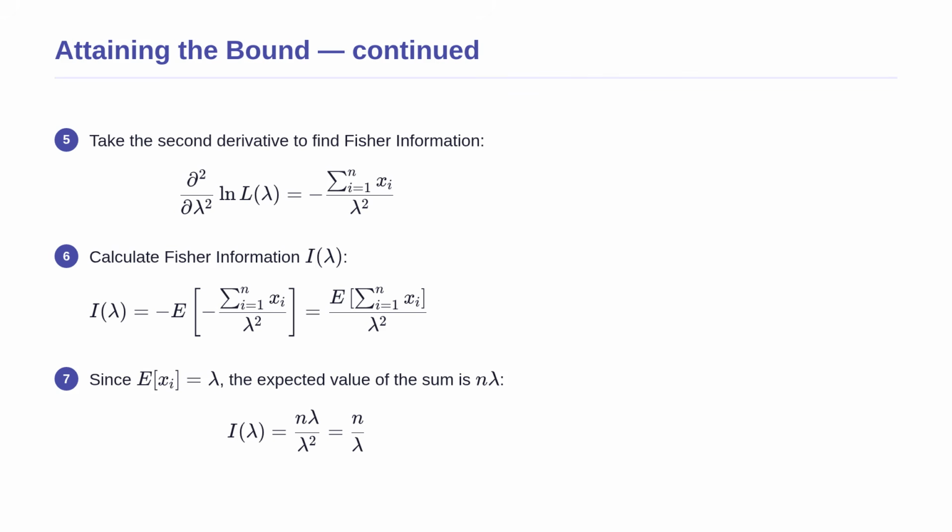We know from basic probability that the expected value of a single Poisson variable is lambda. So the expected value of the sum of n variables is n times lambda. Substituting this in and simplifying, we find the Fisher information is n divided by lambda.